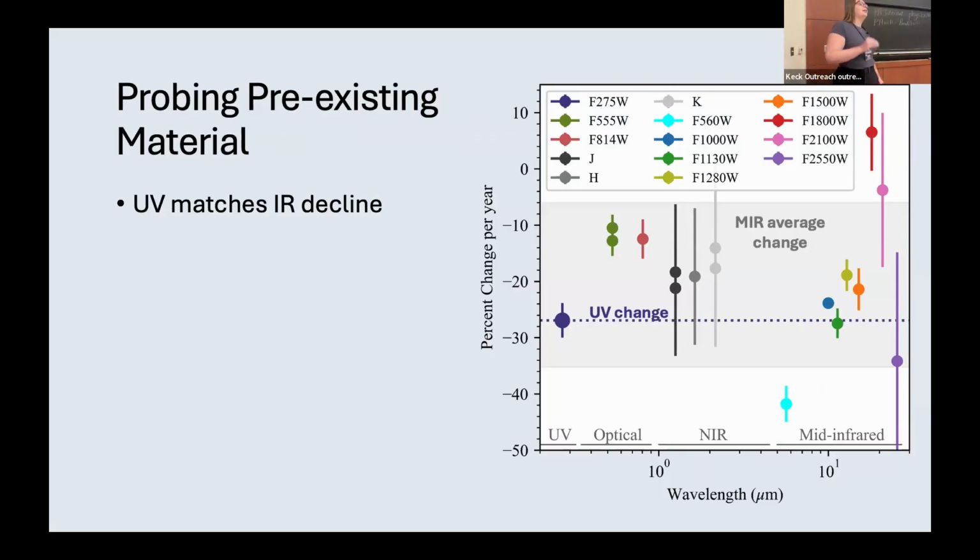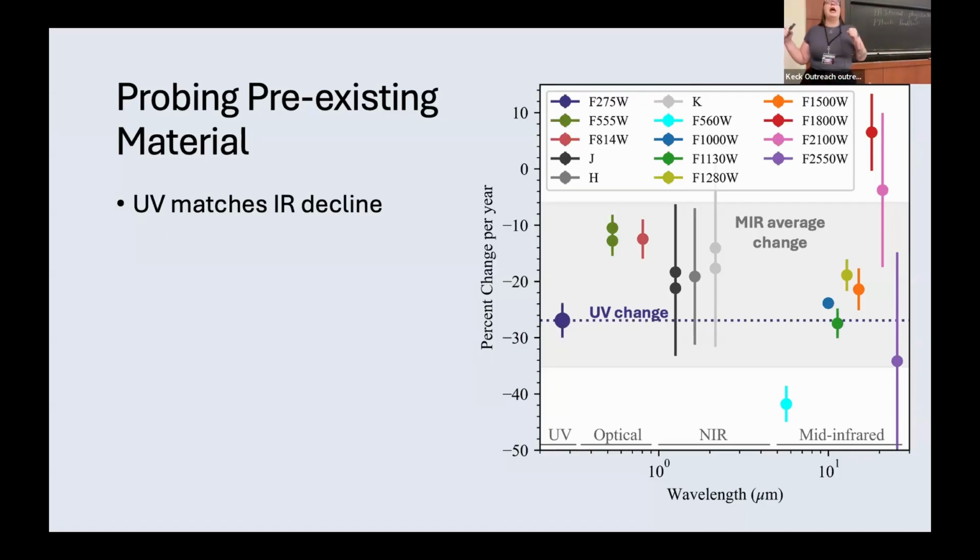And so when we look at the decline in the UV, and we compare that to the decline in the infrared, we find that they are pretty similar. And so here you can see that blue point is the UV, and these cluster of mid-IR points are probably the most well-constrained of the mid-infrared points in the JRC, and they're very similar changes.